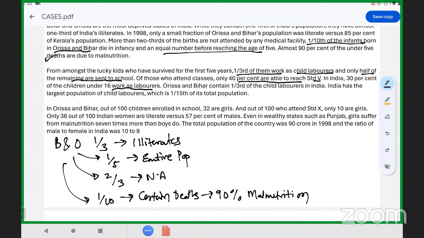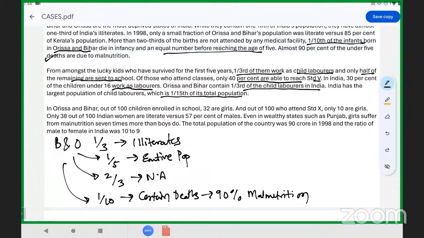Now Orissa and Bihar contain one third of the child laborers in India. So suppose there are 100 child laborers in India, then 33.33%, or 1 by 3 of them, are from Orissa and Bihar. Now India has the largest population of child laborers, which is 1 by 15th of its total population.